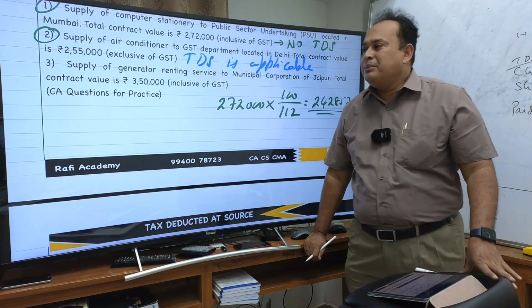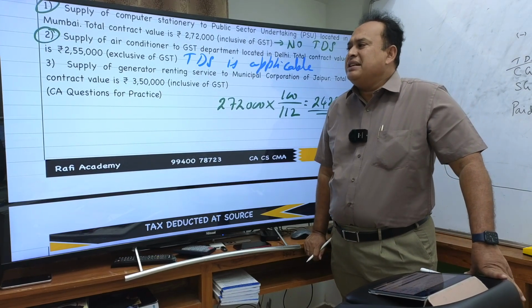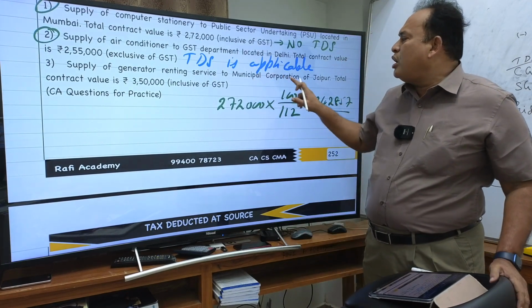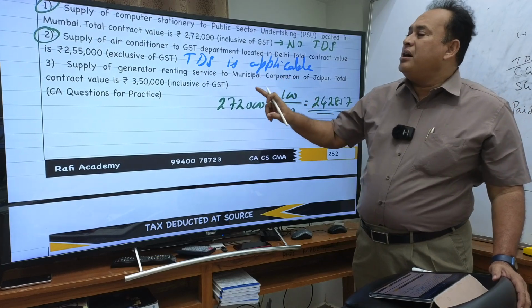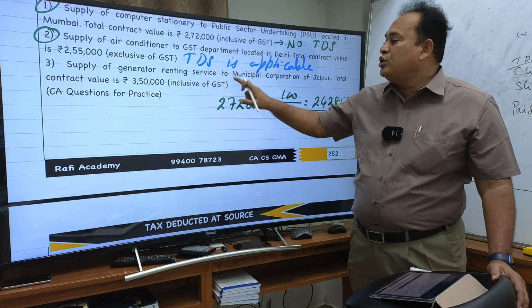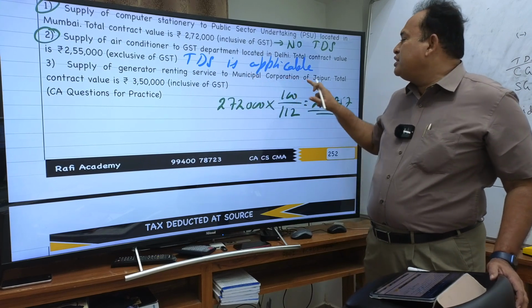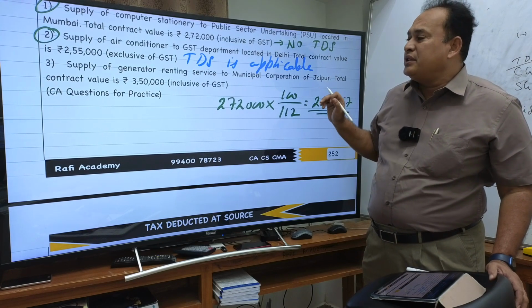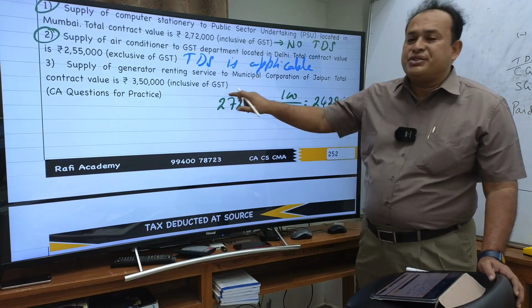Further, point number 3, supply of generator renting services to the municipal corporation. Supply of generator renting services, supply of services to the municipal corporation of Jaipur. The total contract value is 3,50,000 inclusive of GST.